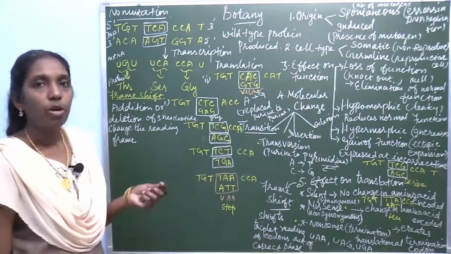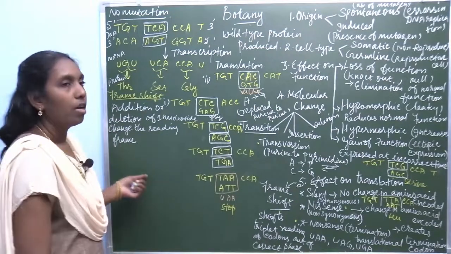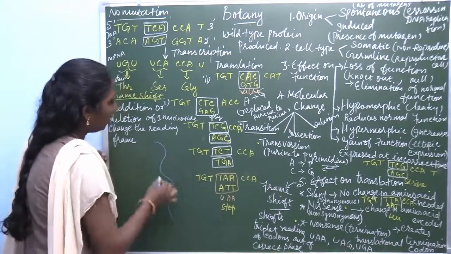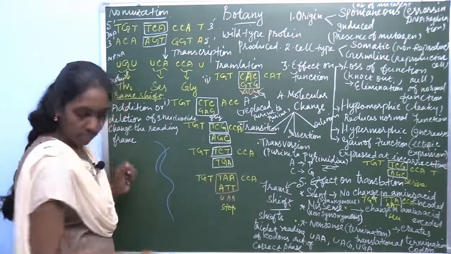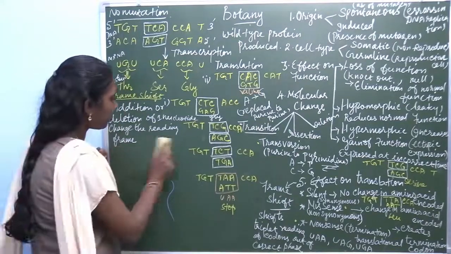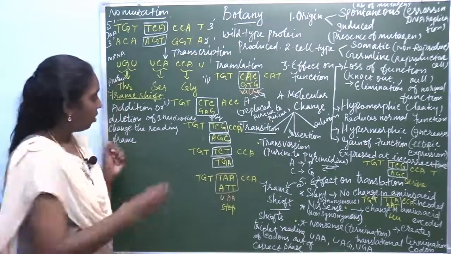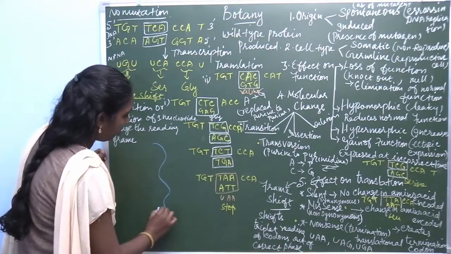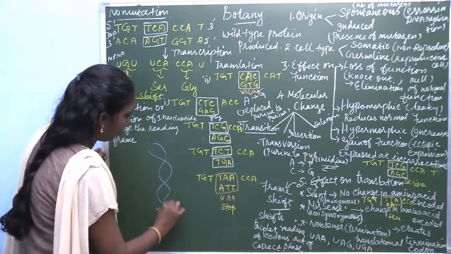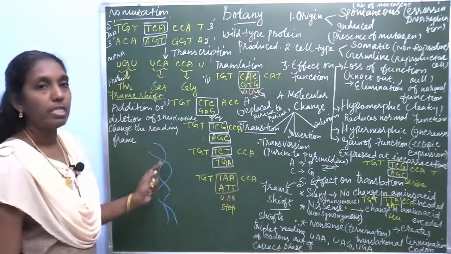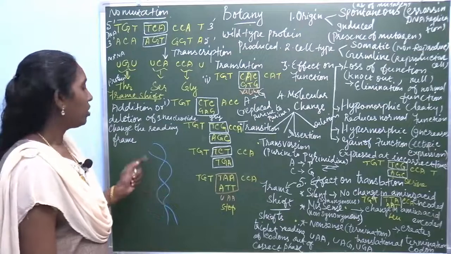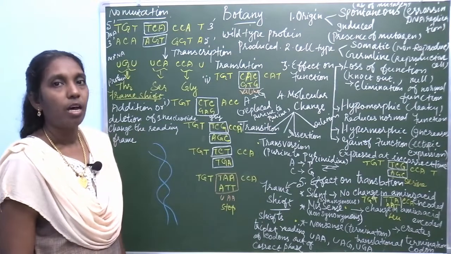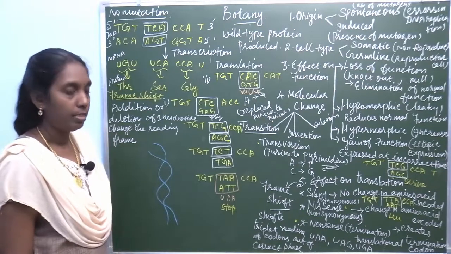You all know about the structure of DNA. When you see the structure of DNA, it contains a double strand, a DNA helix, which is made up of nucleotides. How is this sequence of nucleotides made?